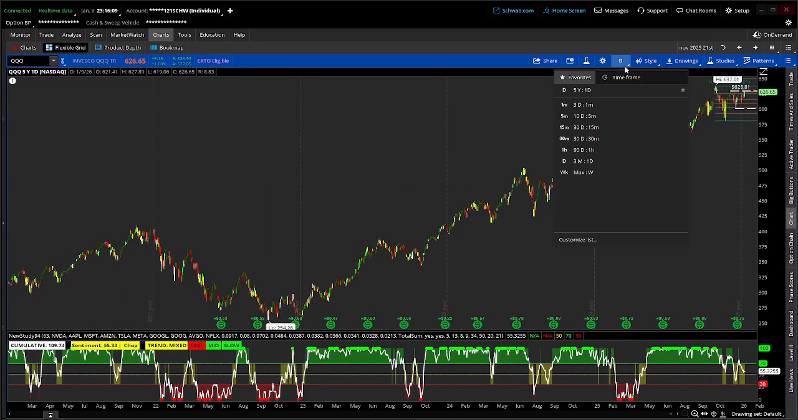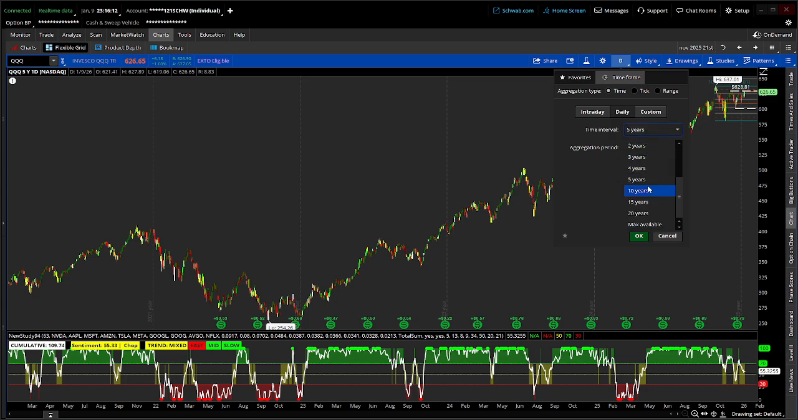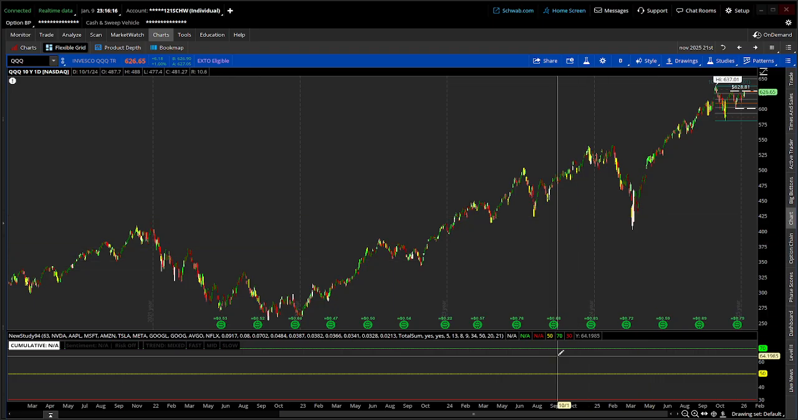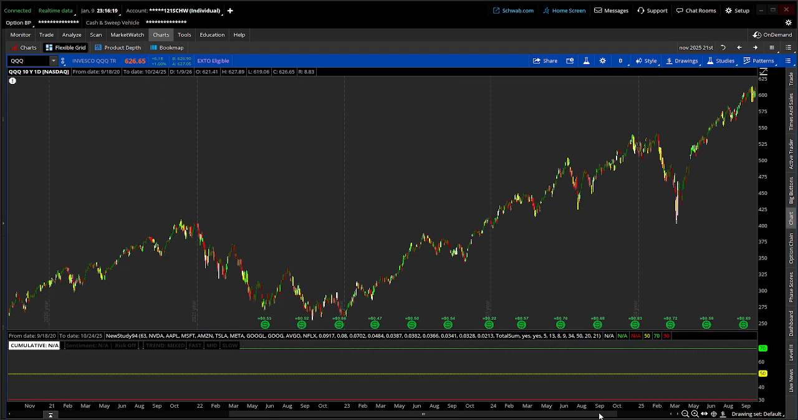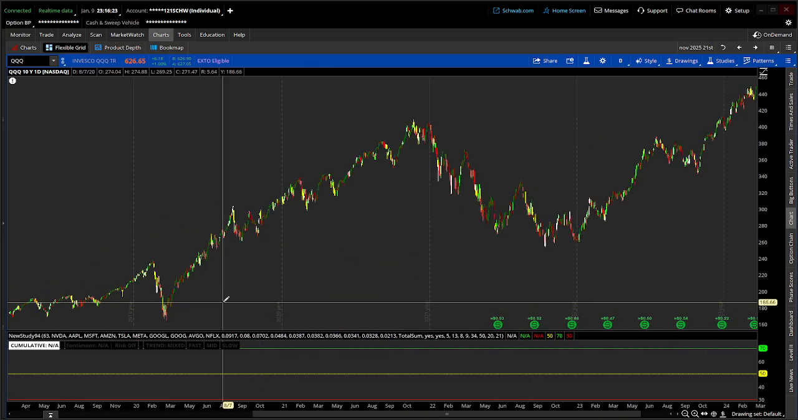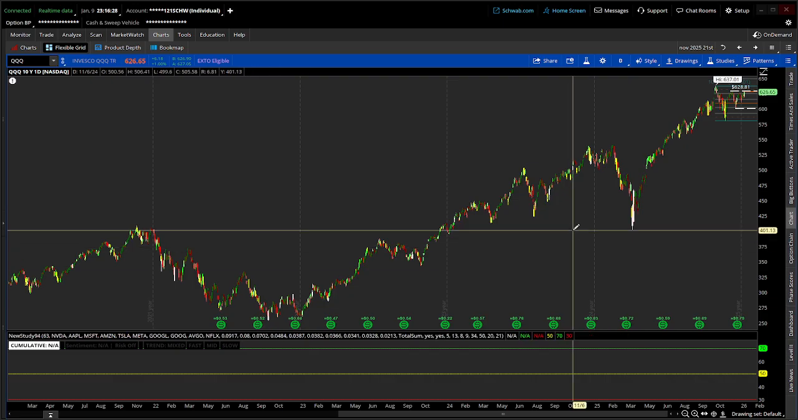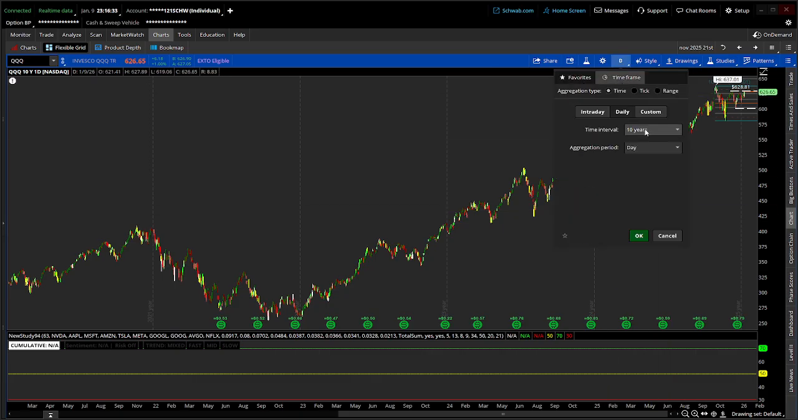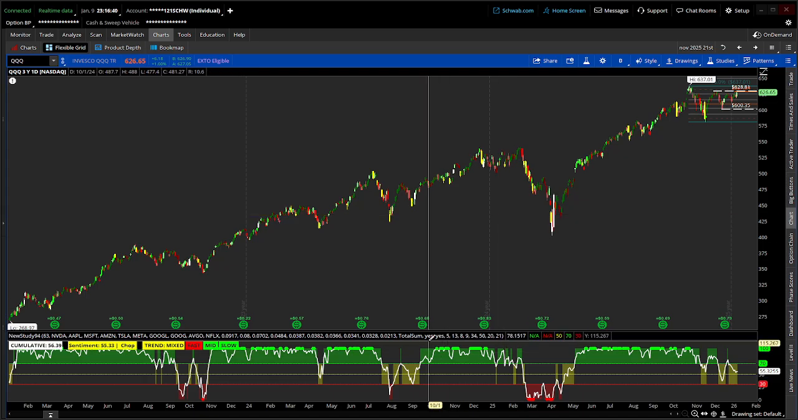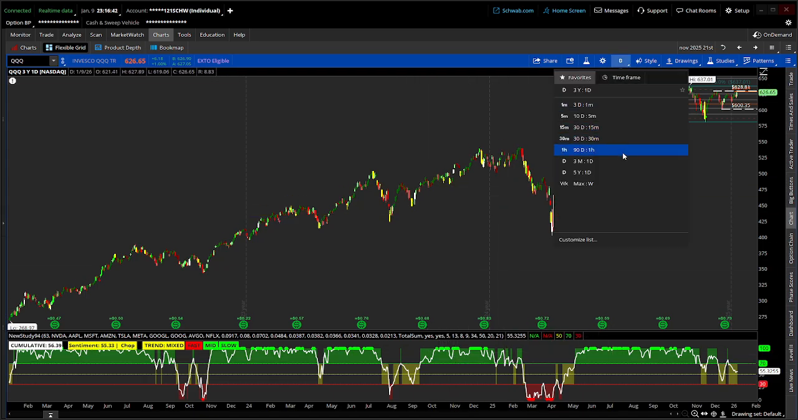So one of the things I like to do is push back to the pandemic, and I just like to see what things look like during the pandemic. So I'm just waiting for the indicator to actually load up. It may not be able to go back that far. So it's probably not going to let me go back that far. But it does work on the higher time frames.